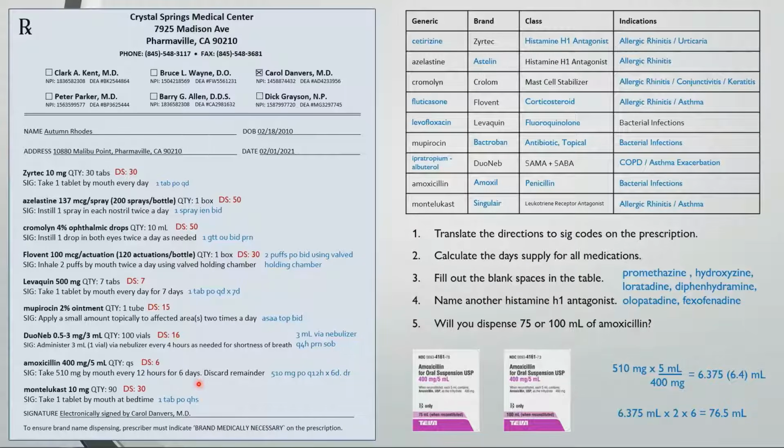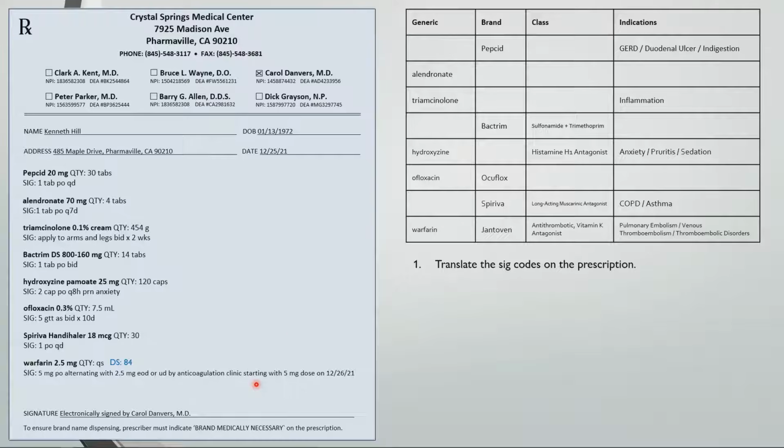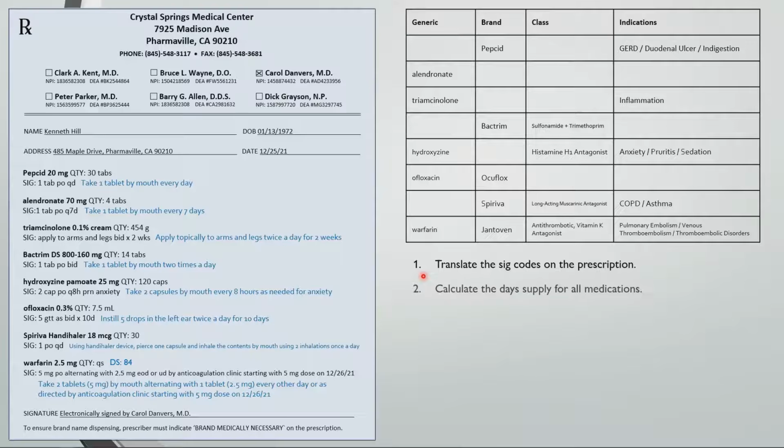You would also want to change the directions to reflect a milliliter amount, so it should read, take 6.4 milliliters by mouth every 12 hours for 6 days, discard remaining medication. Okay, you guys know the deal, so translate the Sig codes on this prescription. Then work out those day supplies. And let's finish out strong and fill in these blank spaces in this table.